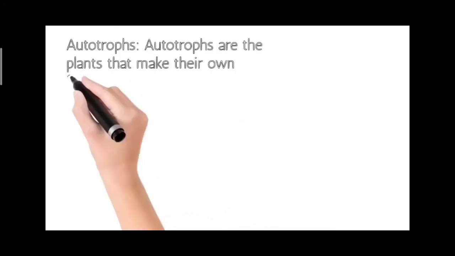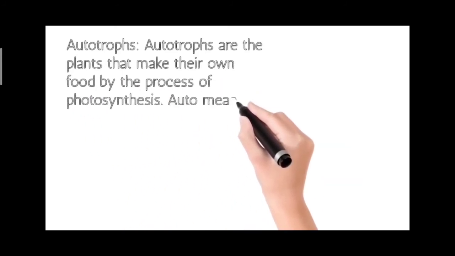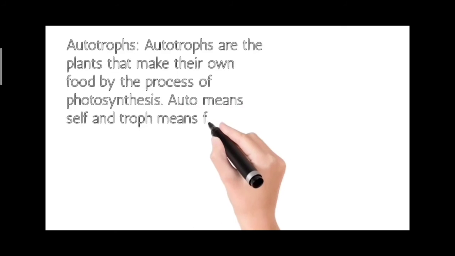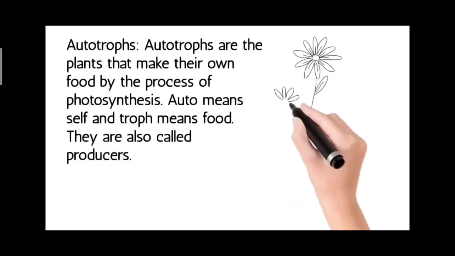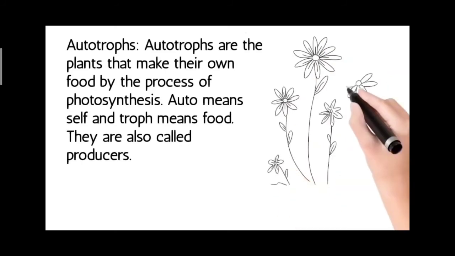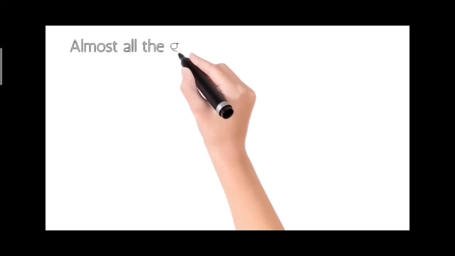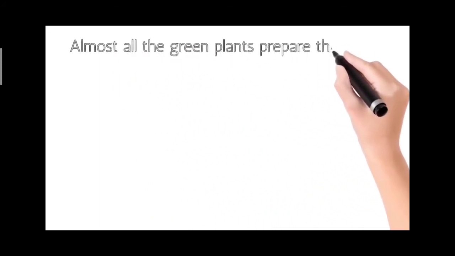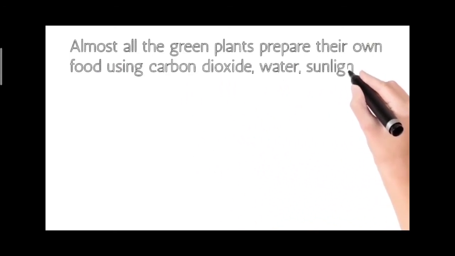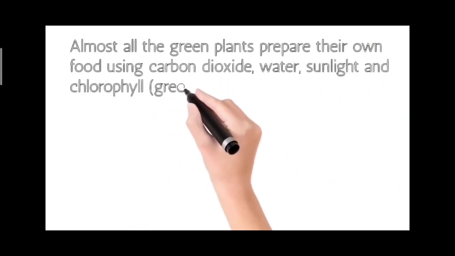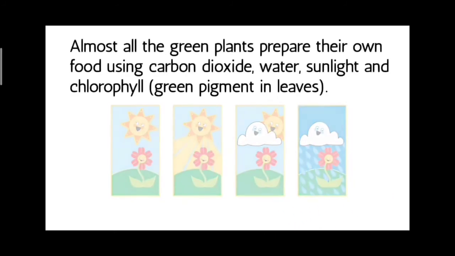Autotrophs. Autotrophs are the plants that make their own food by the process of photosynthesis. Auto means self and troph means food. They are also called producers. Almost all the green plants prepare their own food using carbon dioxide, water, sunlight, and chlorophyll. Chlorophyll is the green pigment in leaves.